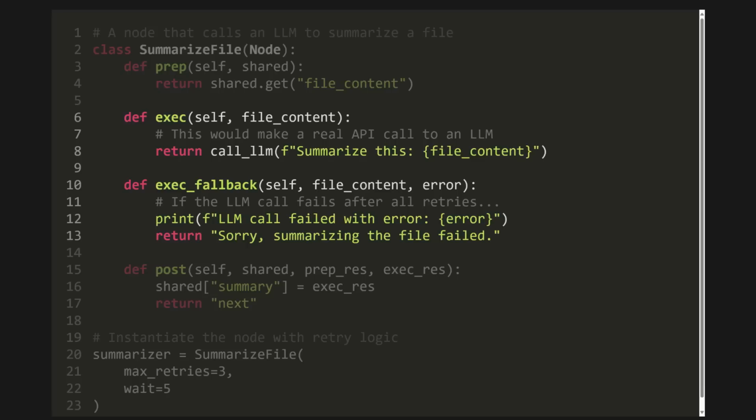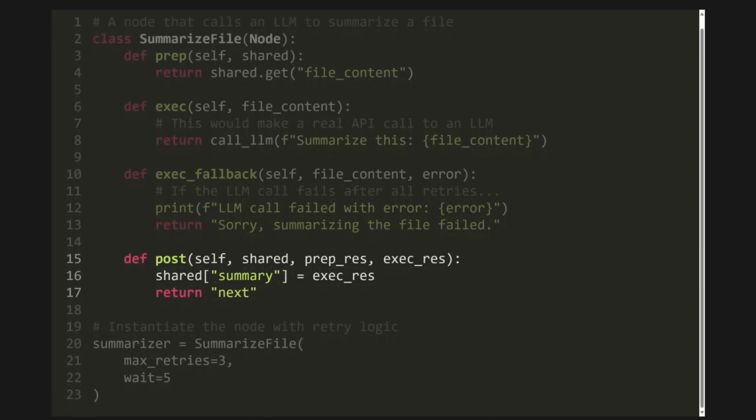This is the part that might fail if the LLM's API is down or overloaded. If that LLM call fails after all our retries, the exec fallback method kicks in. It prints a helpful error message to the console for us developers, and then returns a friendly, safe message like, "Sorry, summarizing the file failed." Reassuringly, our application doesn't crash. And finally, if everything works perfectly, the post step takes the successful summary it received from exec and neatly places it back into our shared dictionary under the key summary for other nodes to use.